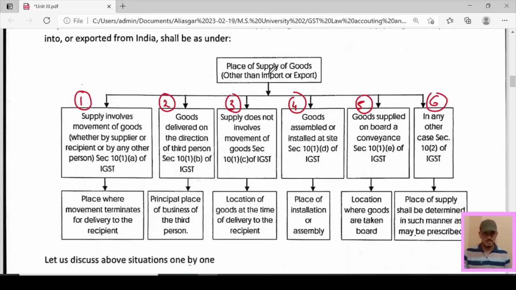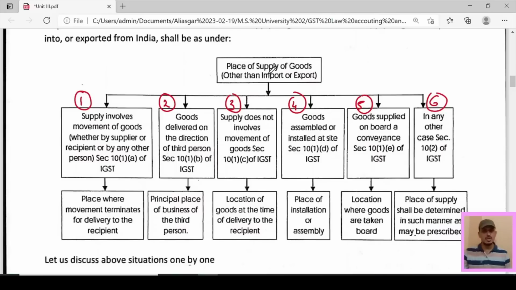We will understand this concept later on. Then next point, goods delivered on the direction of a third person, section 10 subsection 1 clause B of IGST: the principal place of business of the third person, जहां पे थर्ड पर्सन का प्रिंसिपल प्लेस है उसका वो प्लेस ऑफ सप्लाई माना जाएगा. Remember, here the answer is given. If you understand with this only, then it is very good for you.